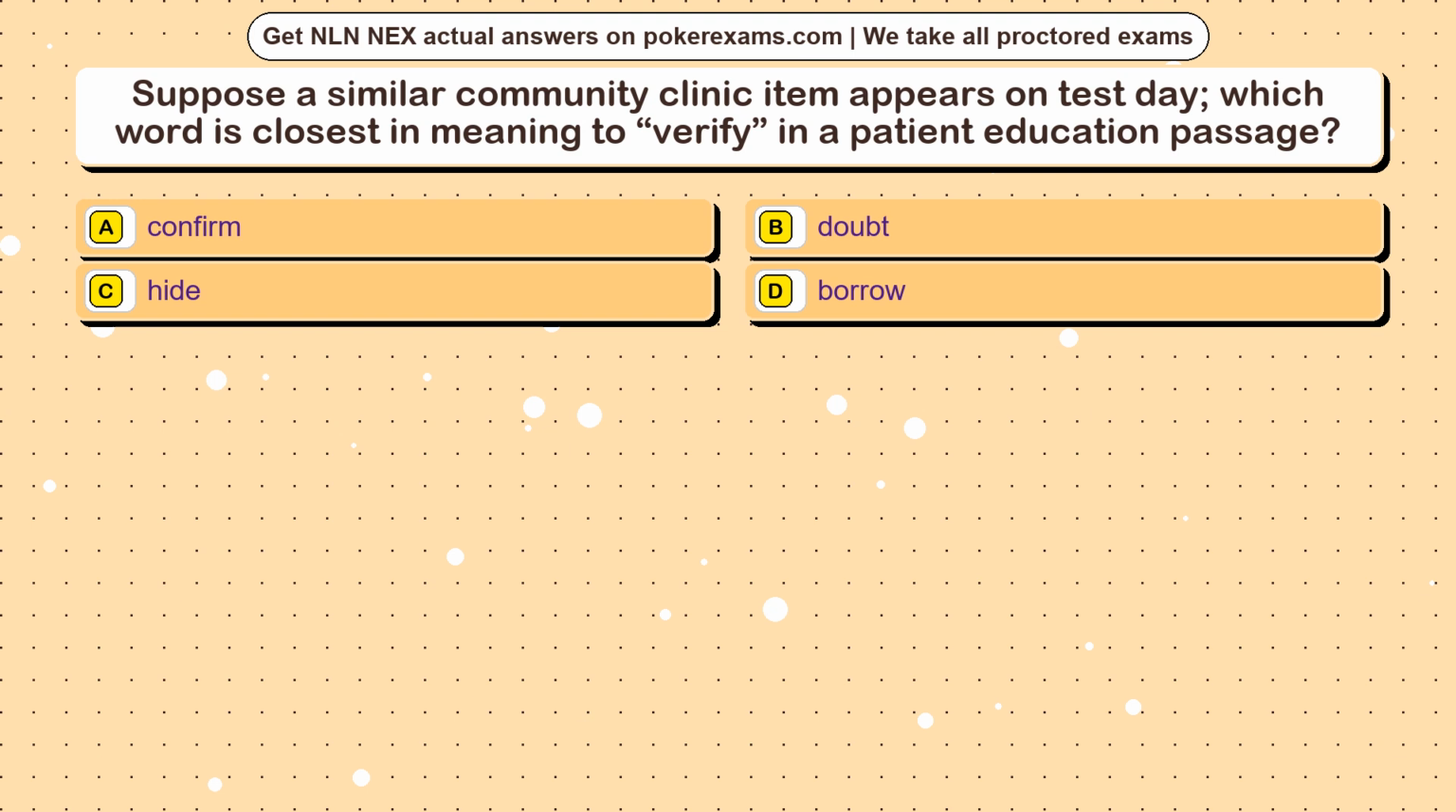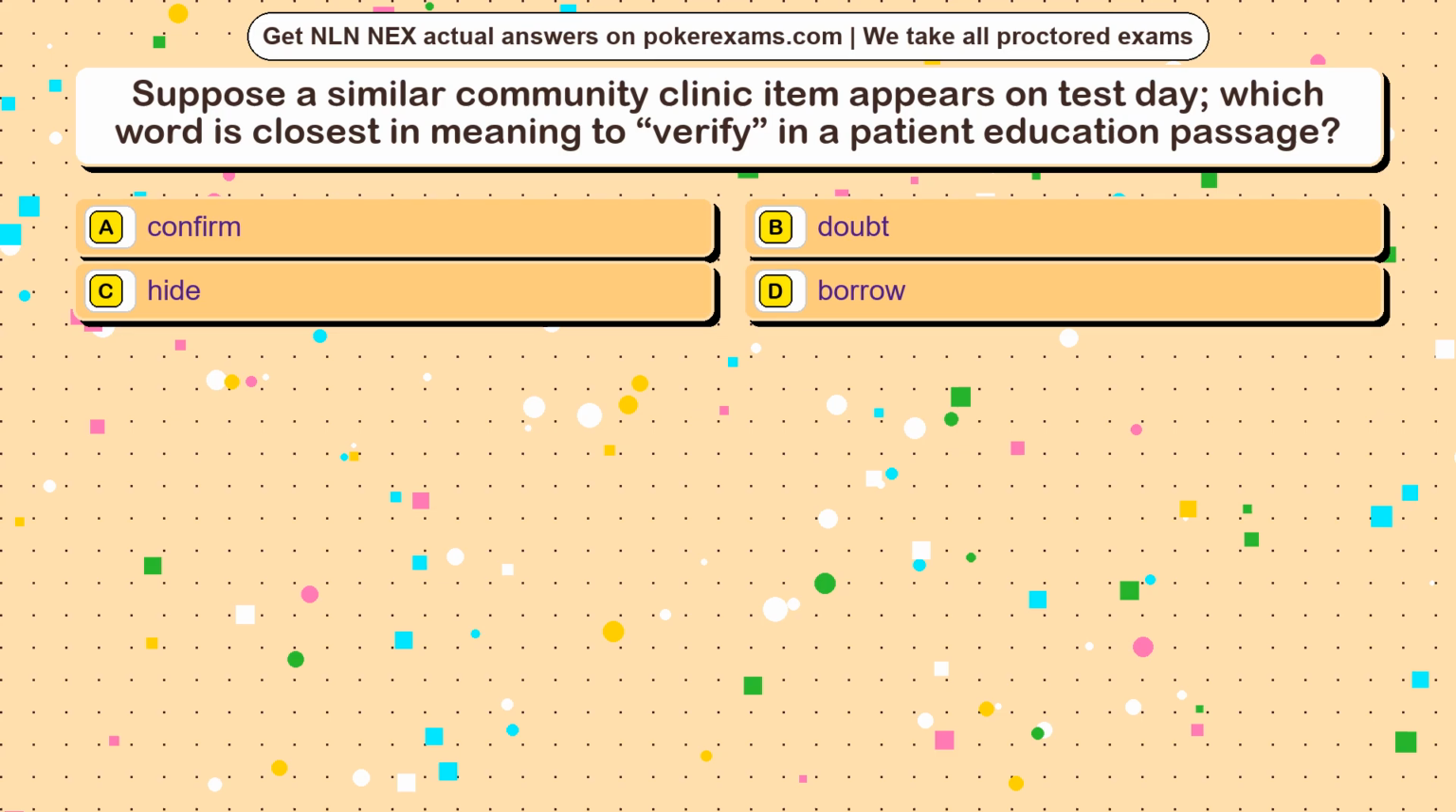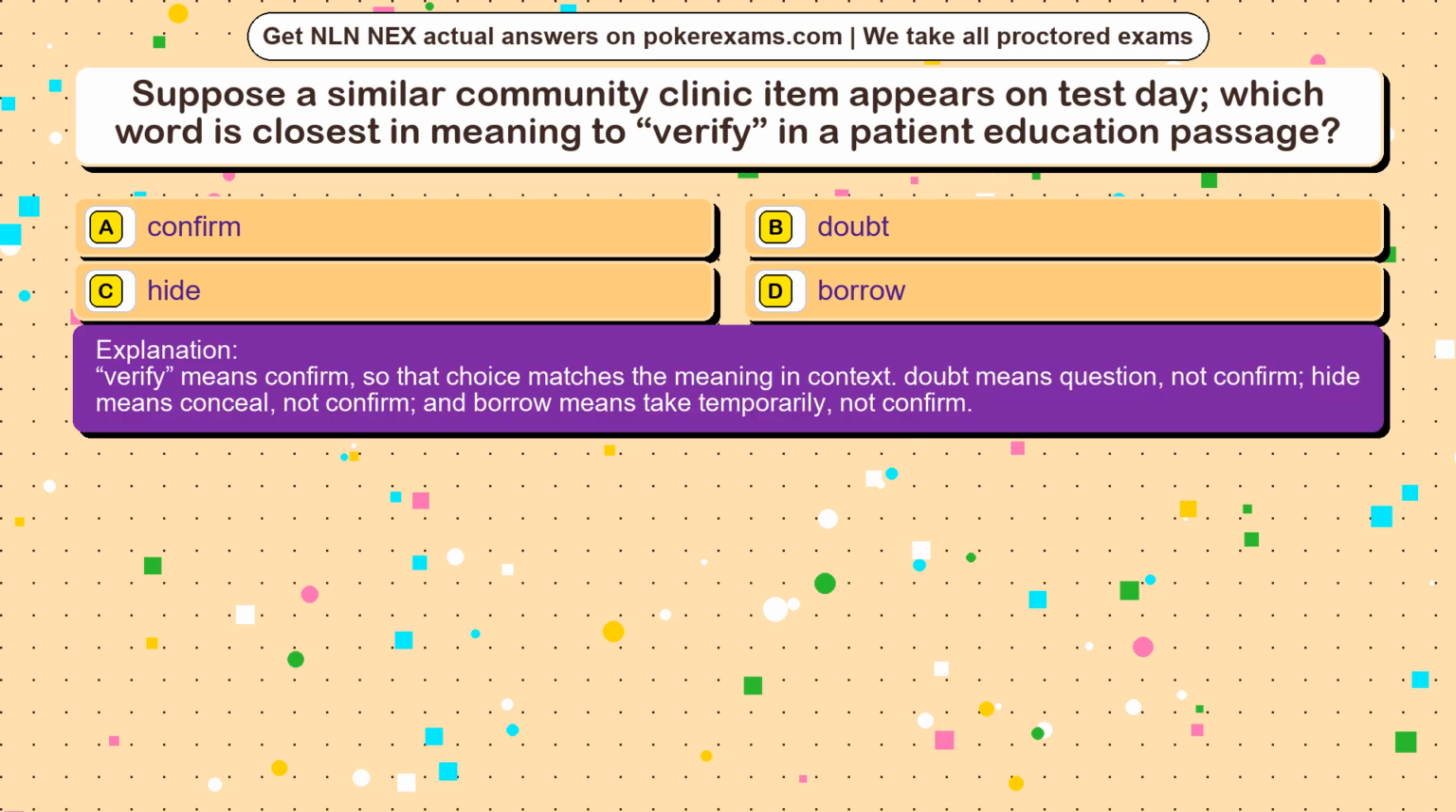Question 7. Suppose a similar community clinic item appears on test day. Which word is closest in meaning to verify in a patient education passage? Option A, confirm. Option B, doubt. Option C, hide. Option D, borrow. The correct answer is option. Verify means confirm, so that choice matches the meaning in context. Doubt means question, not confirm. Hide means conceal, not confirm. And borrow means take temporarily, not confirm.